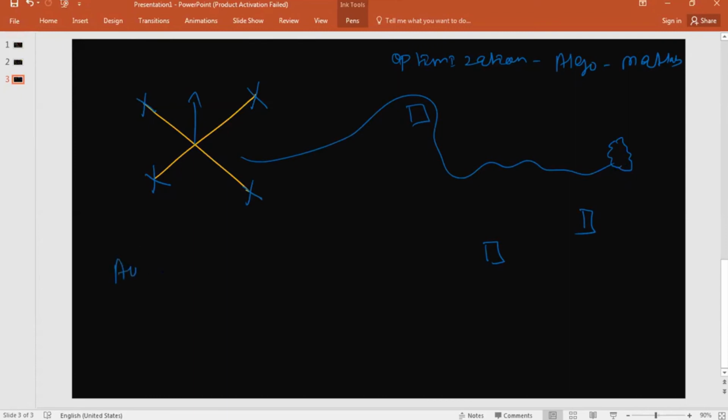Okay, automatic control. How will we be doing automatic control? By using PID controllers.